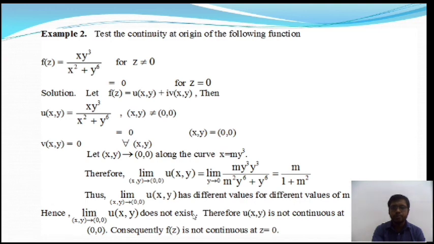So if the limit does not exist, therefore u of x y is not continuous. Continuity depends on the limiting value, so if the limit does not exist, then the function is not continuous. So u of x y is not continuous. And you know there is a theorem: if u is not continuous, then f of z is not continuous. So consequently, f of z is not continuous at the point z is equal to 0. All of you clear on this one?